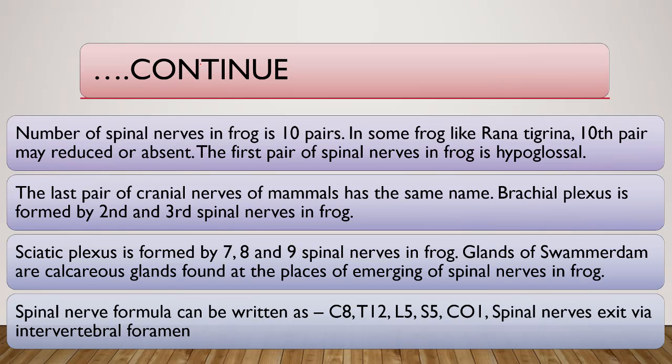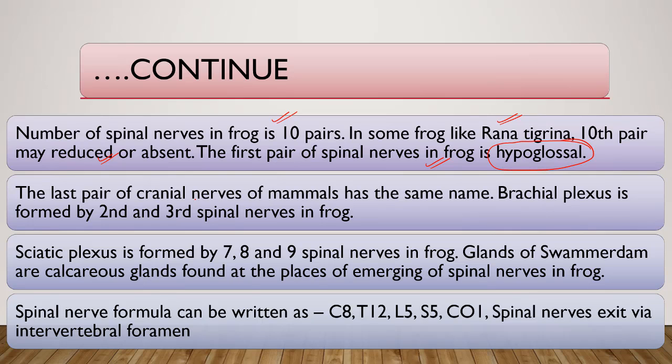The number of spinal nerves in frog is 10 pairs. In some frogs like Rana tigrina, the 10th pair may be reduced or absent. The first pair of spinal nerves in frog is hypoglossal.